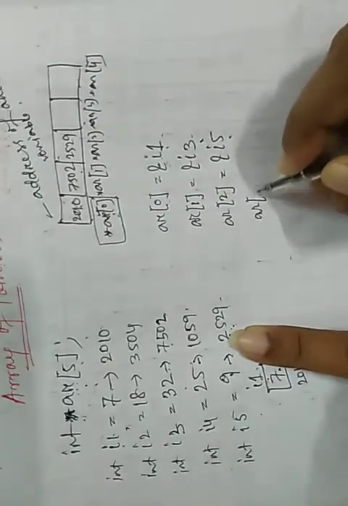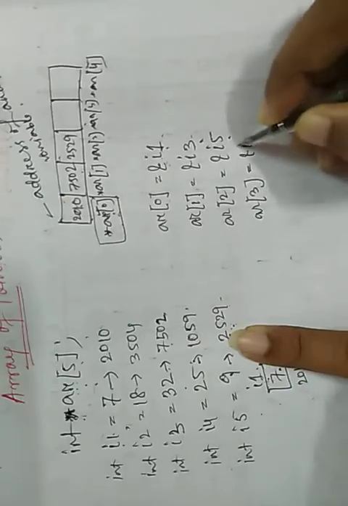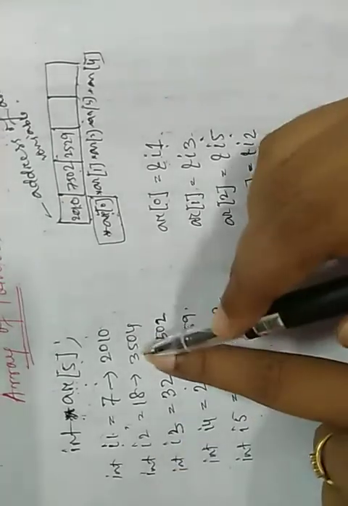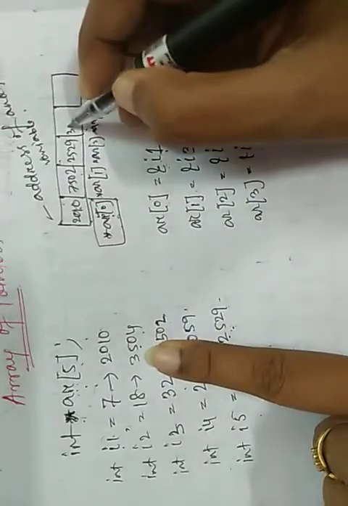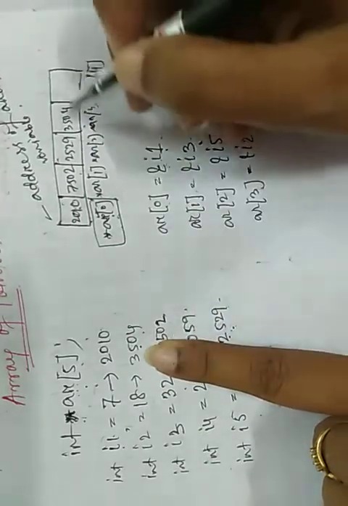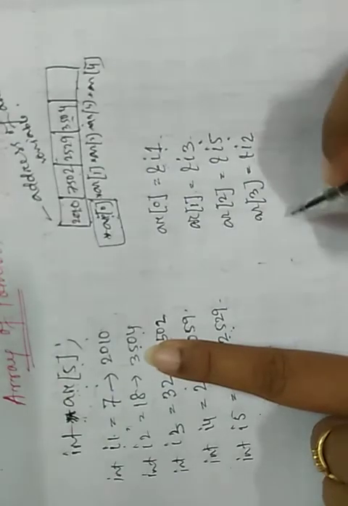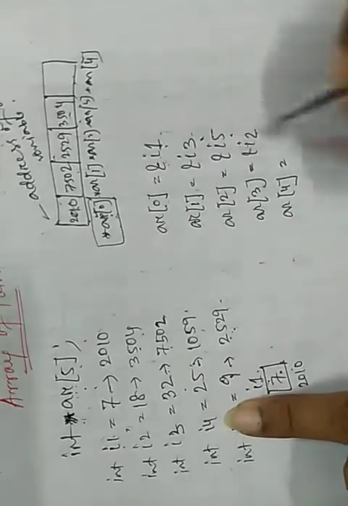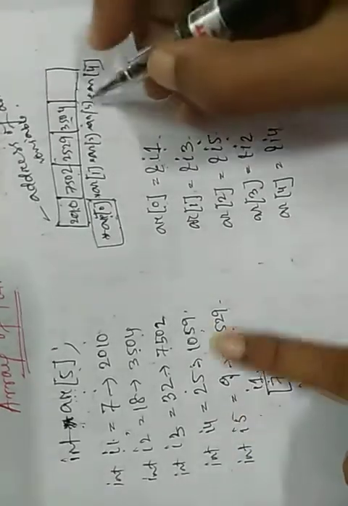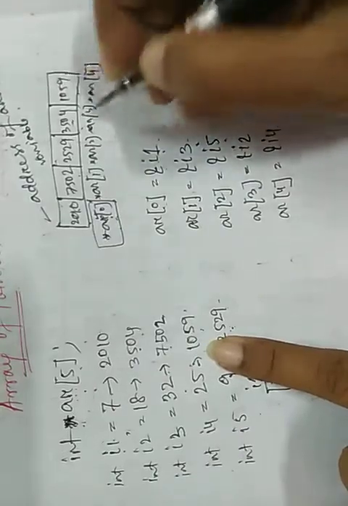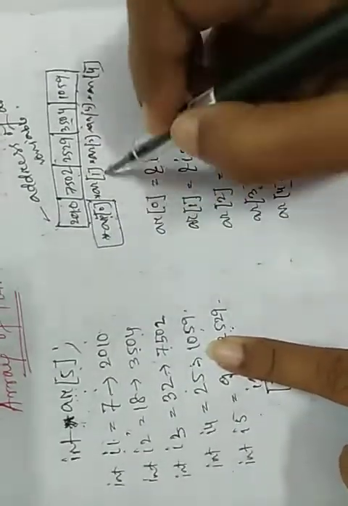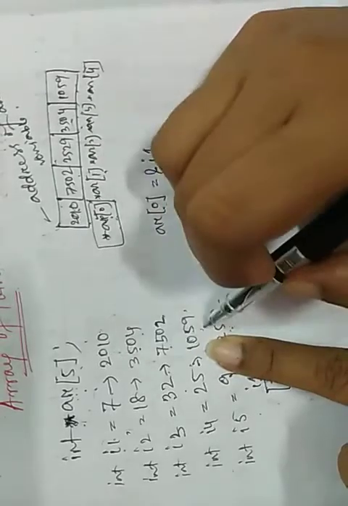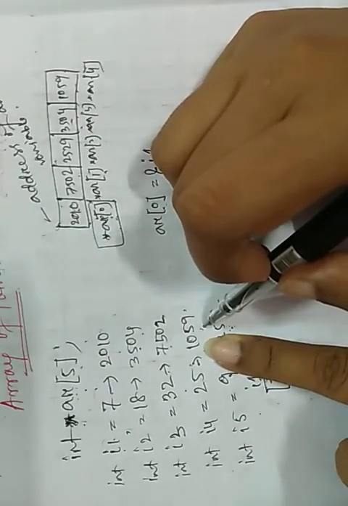If we write AR[3] equals ampersand of I2, ampersand of I2 means 3504, so 3504 is stored here. Only one is left. So AR[4] equals, which one is left? I4, ampersand of I4. Then 1059 is here. So this is called array of pointer, which stores the address of another variable.